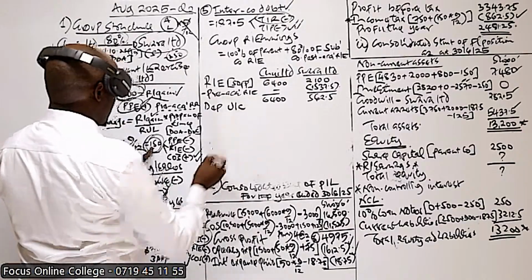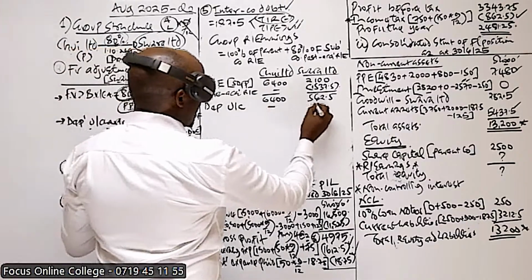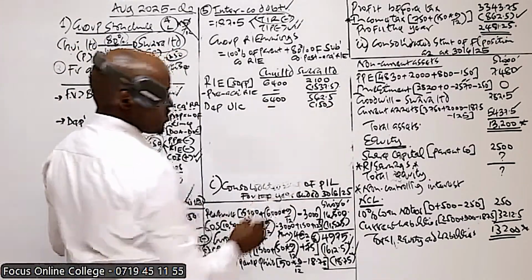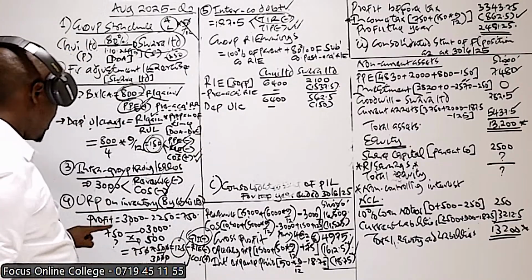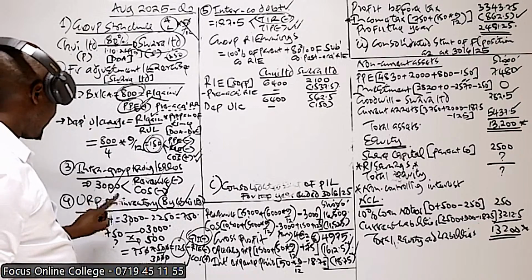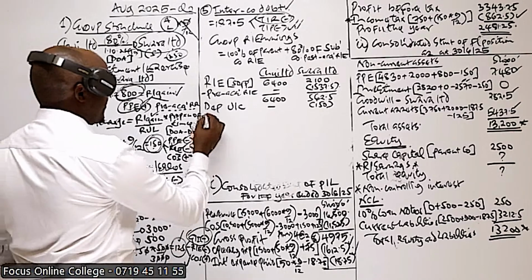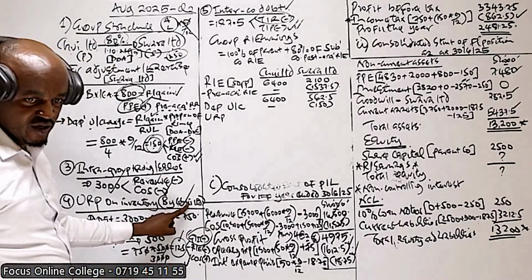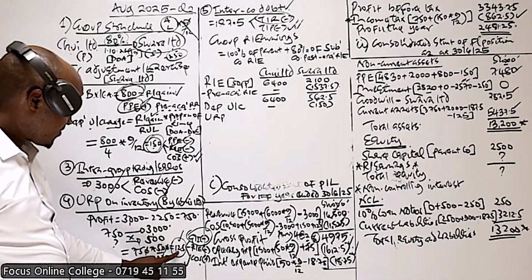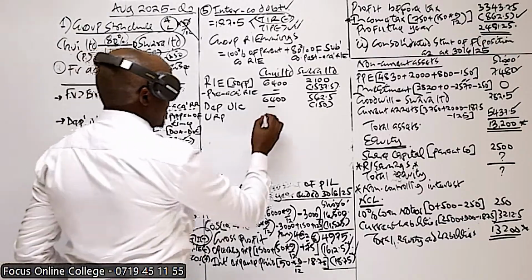So it is deducted from the retained earnings of Swara. We also have this, and it is profit by who? By Chui. So this one will be deducted from the retained earnings of Chui. 125.